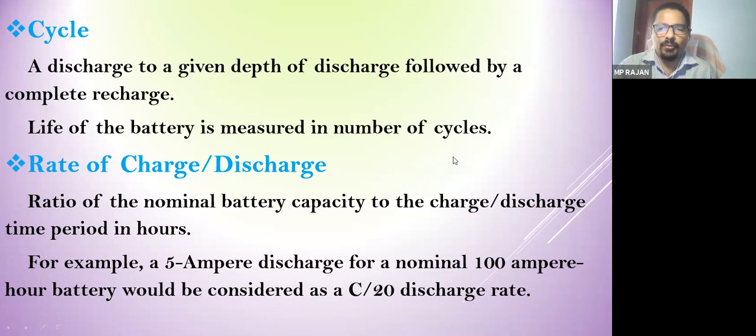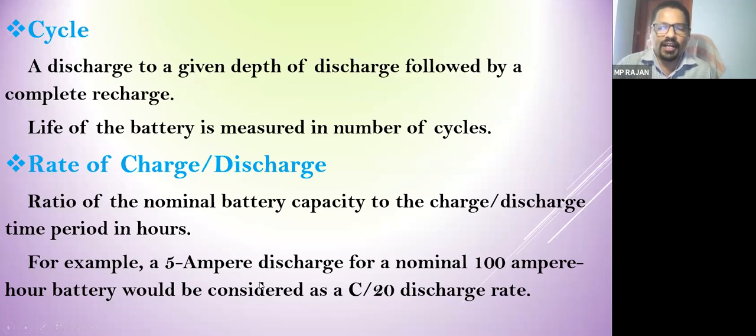For example, I can tell you, a 100 Ah battery, if you are discharging at a rate of 5 ampere, the time period is 100 by 5, 20 hours. So for a period of 20 hours, you can discharge at the rate of 5 ampere. That is called C by 20, a C20 battery. So a C20 battery means 5 ampere rate discharge पे आप 20 घंटे तक discharge कर सकता है. This battery you should not take beyond 5 ampere.